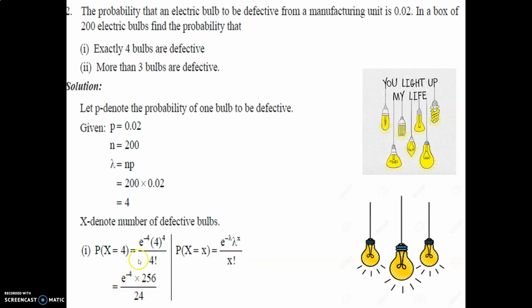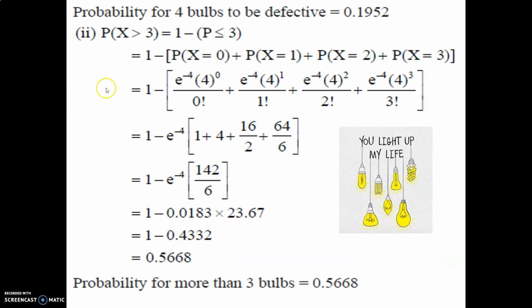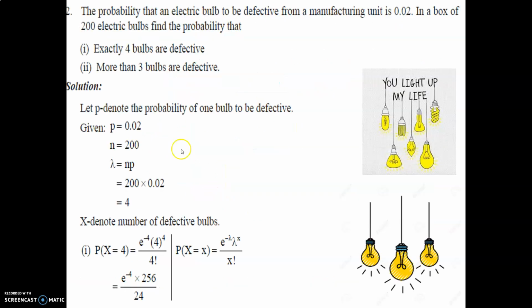We have to put e raised to minus 4, where lambda is the input value. The probability of 4 bulbs is 0.1952. But for more than 3, x is greater than 3, because we have to find the probability that more than 3 bulbs are defective.